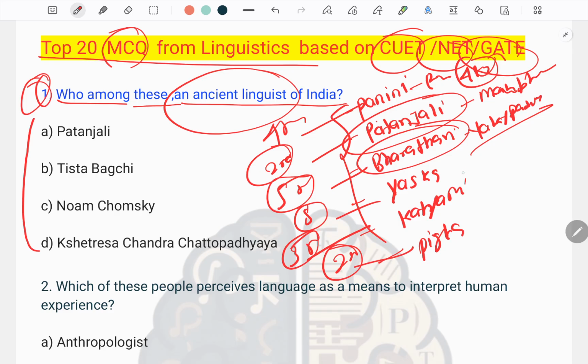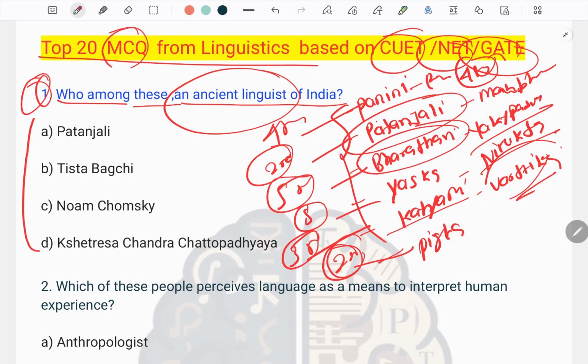Next, we have Yaska. Yaska is the author of the Nirukta, which deals with etymology, philology, and semantics. Next, we have Katyayani. Katyayani is a very famous Sanskrit grammarian whose work, the Vartika, consists of critical annotations on Panini's Ashtadhyayi.